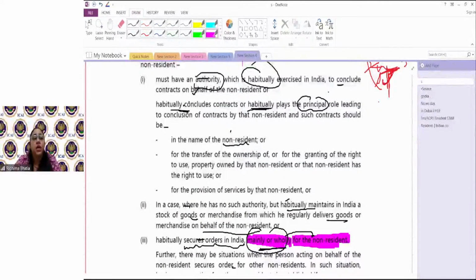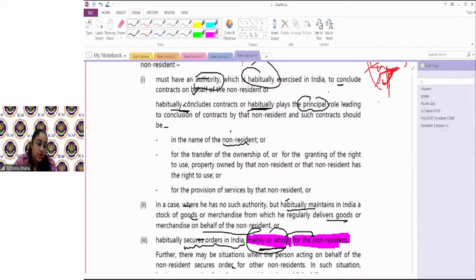But if Mr. Bajaj is working as a broker in an independent capacity and he's providing that order-securing service to multiple people, then he is not a business connection of Mr. Ross. Why? Because he is not working exclusively for him. So for a person to be a business connection, the sense of exclusiveness, or the sense of mainly and wholly, should be there.